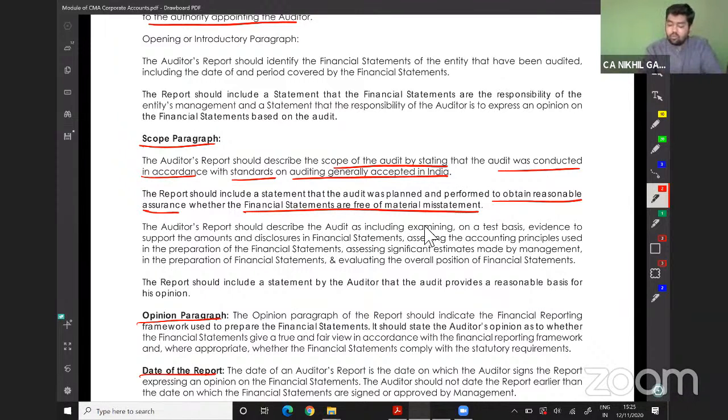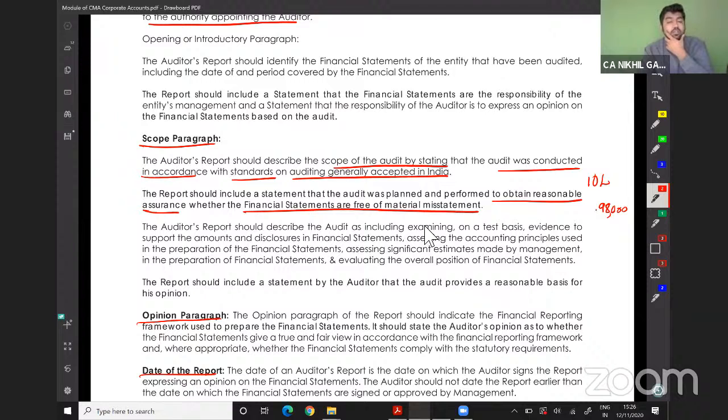Means, see, my actual profit is 10 lakh rupees, but I have shown it as 9 lakh 98,000. There is a variance of only 2,000 rupees here. Not a big thing. No issue. There is a mistake, but whether it is a big mistake, no. Then there is no problem. But if my actual profit is 9 lakh rupees and reported is 10 lakh rupees, or actual profit is 98,000.